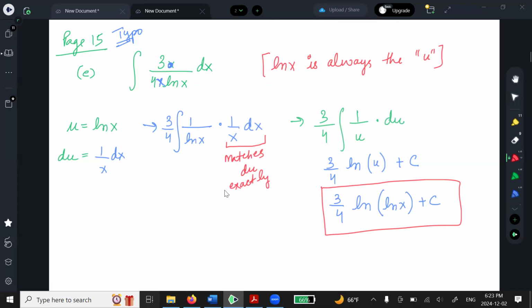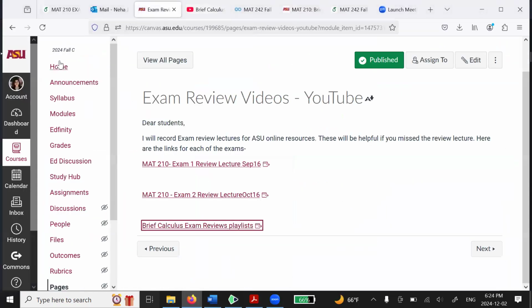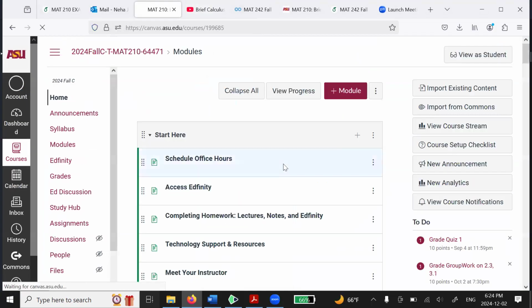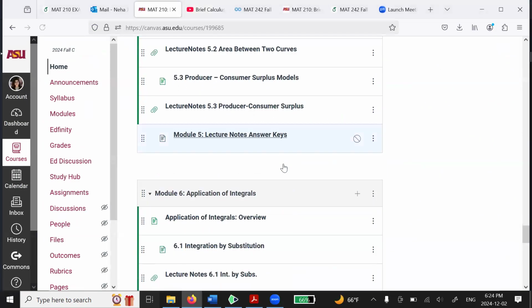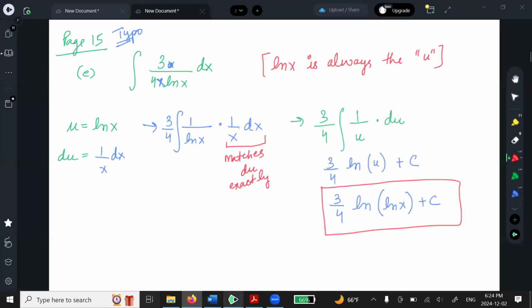Okay, this is what I wanted to talk about. I did post notes on my Canvas. I solved a bunch of problems. If you go to home, and go to chapter 6, because these are the only type of problems that I need you to review, right? Review problems. I have more solutions posted here, more examples. So make sure you review those also.